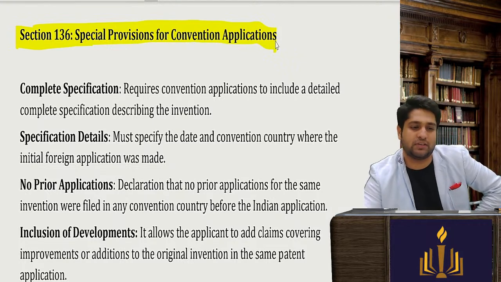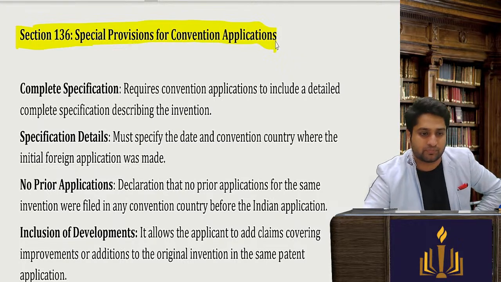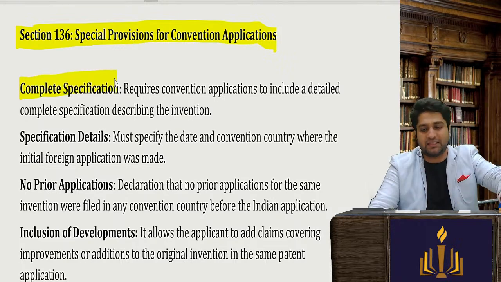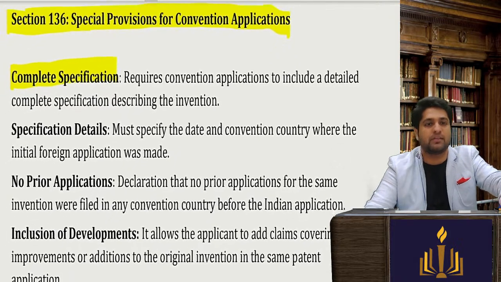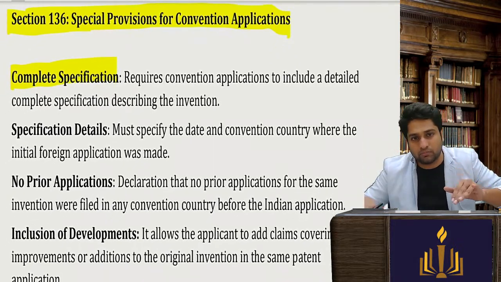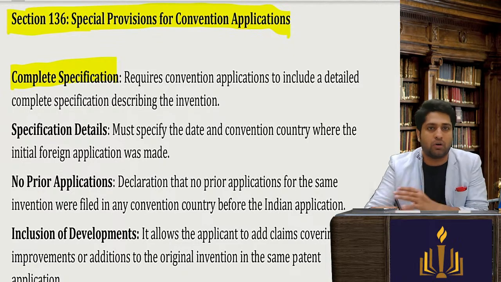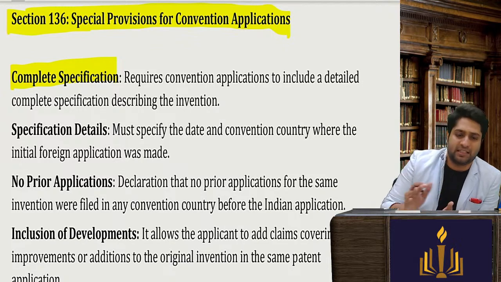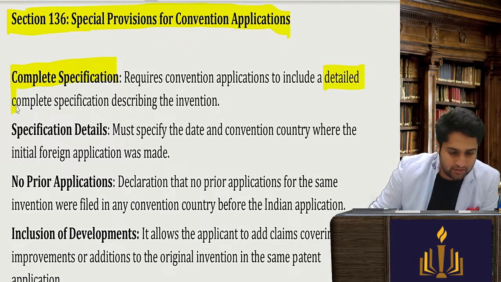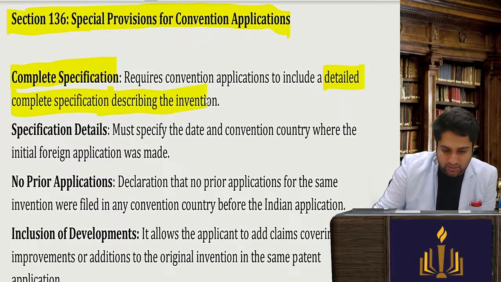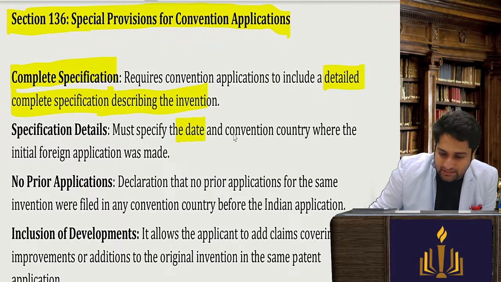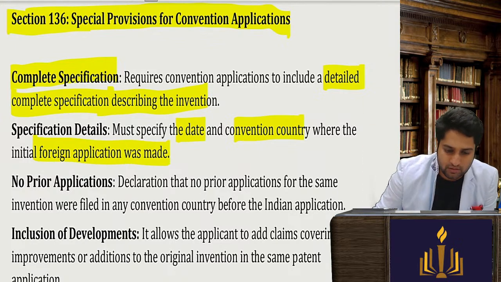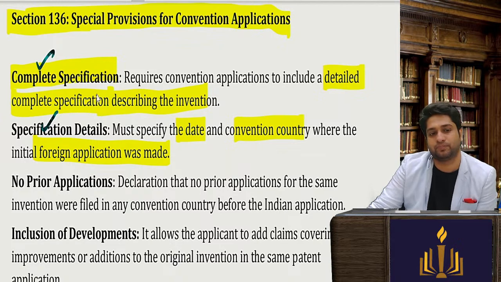Now special provisions are for convention applications. Let's see. So first, complete specification. Now again, what is there for us will also be for them. Whenever anyone is filing an application in India, because it's the Patents Act 1970 of India, we are saying give us the detailed complete specification of the invention. Specify the date and the convention country and the home country, and for all the details basically they should give. So details should be given.